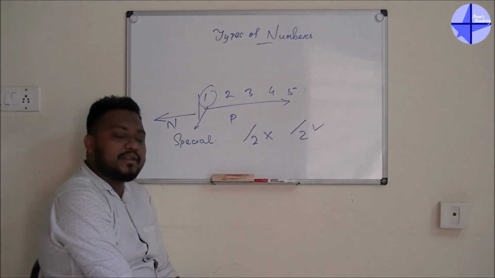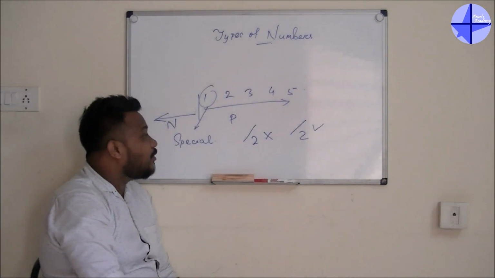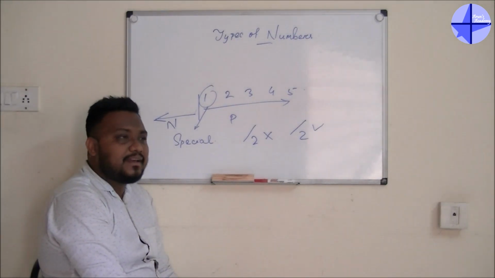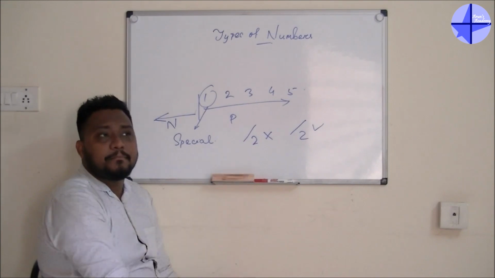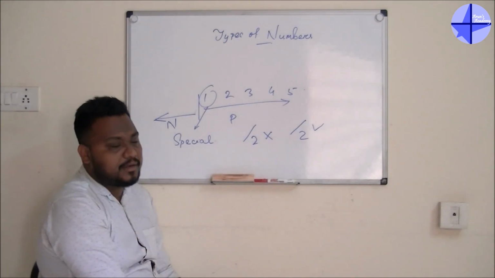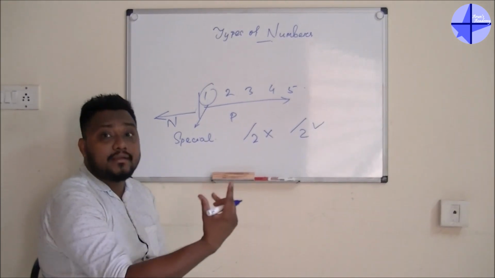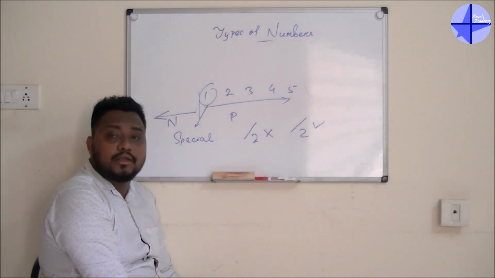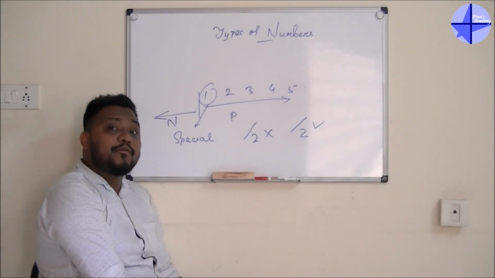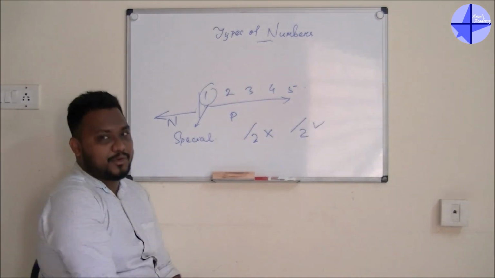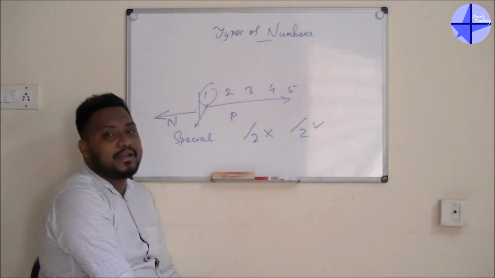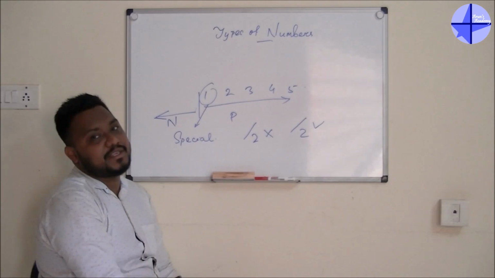Now, you know what is the problem? They will ask you why 1 is a special number. First they will tell which one is the first prime number. You will say 2 is the first prime number. They are like, why 1 is not a prime number? And you are like, so 1 is a special number. And that time you were so excited. It's like, so this is a question only, 1 is a special number. But guys, after that they will ask you why 1 is a special number.